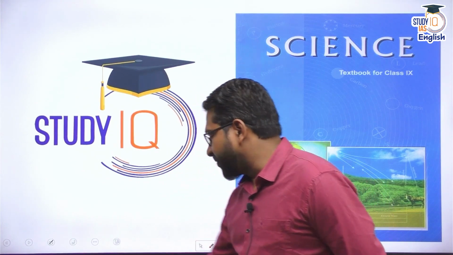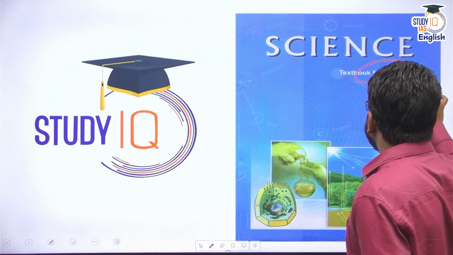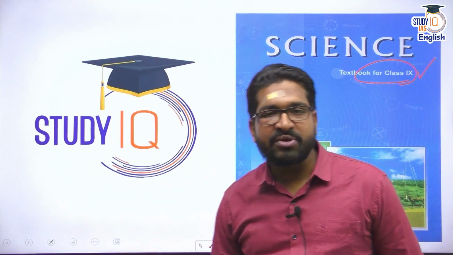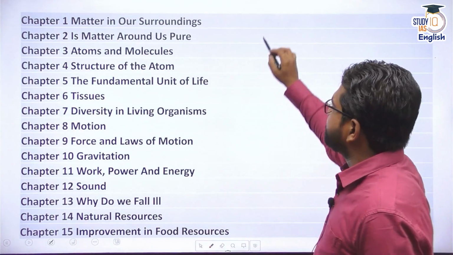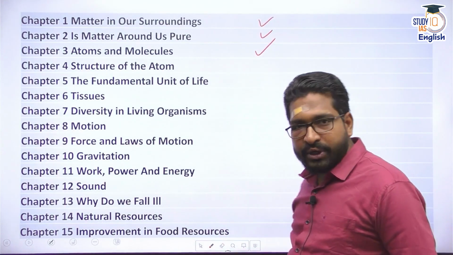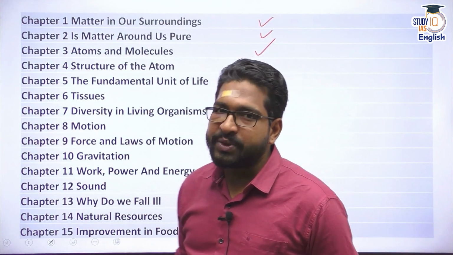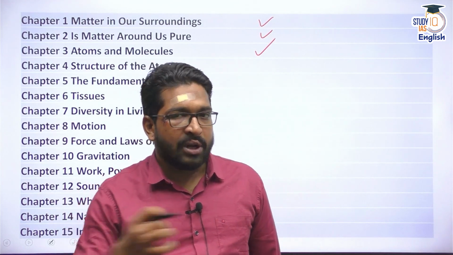You already know we are discussing the NCERT Science textbook for class 9, where we are doing a chapter by chapter analysis. Till now we have completed the first 3 chapters, chapter 1, 2 and 3. And I told you these initial chapters are going to be the base of your chemistry knowledge.